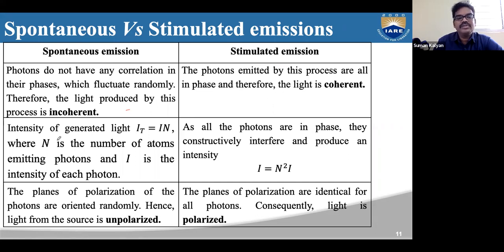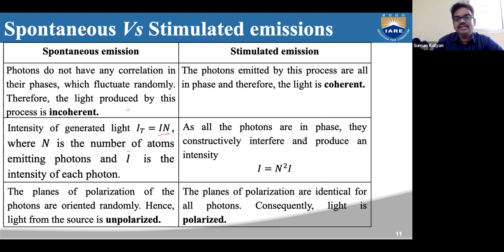Also, the intensity generated will be equal to n times I, where n is the number of atoms emitting photons, that is, the number of atoms in the higher energy state, and I is the intensity of each photon. Here, destructive interference also happens between the photons because of the difference in phase.